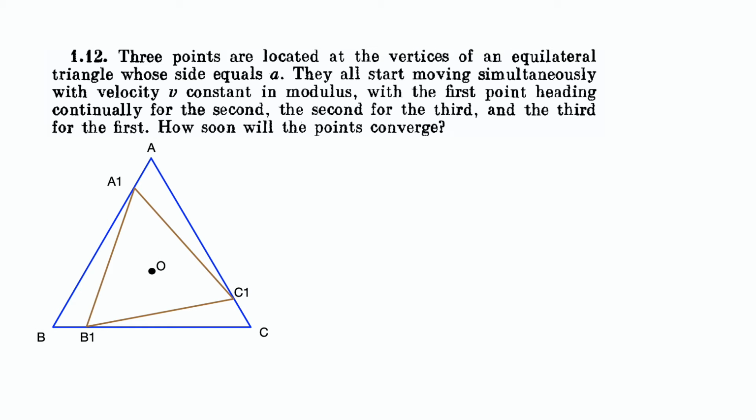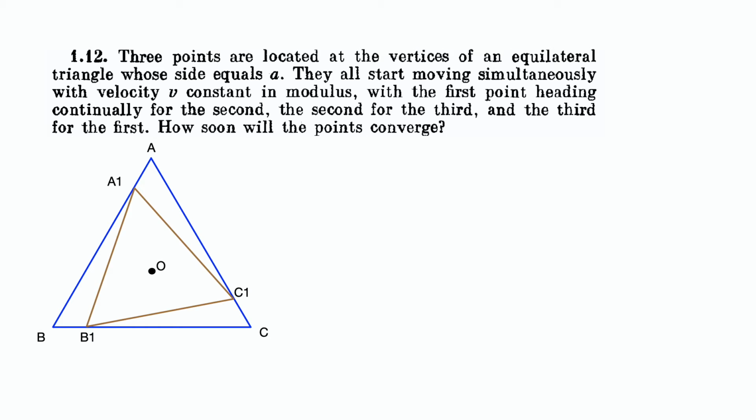Since the magnitudes of the velocities are the same, in a small time delta t, they would cover equal distances. That is, AA1 would be equal to the length of BB1 and that would be equal to CC1. Using the previous result, we can now say that the new triangle A1B1C1 is also equilateral and that its centroid is still the same as the centroid of the original triangle ABC.